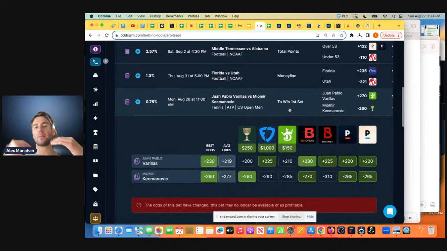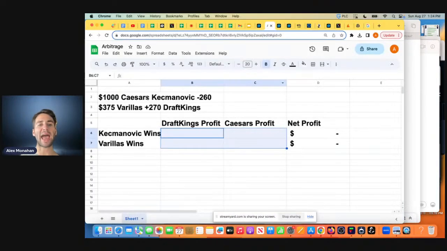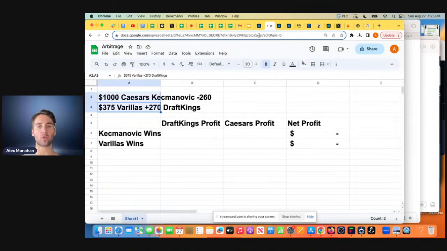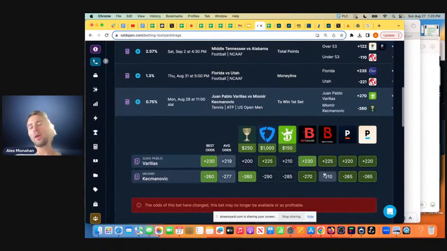So we're going to explain the pros and the cons about arbitrage betting. This is a trading strategy, and it occurs when markets are super inefficient, when they're super fragmented, and that's also the case in sports betting. So we're going to go through this example. We're going to act like this is possible if DraftKings were the case, and I'll take you through the math. But there are some pros, there are some cons of arbitrage betting.